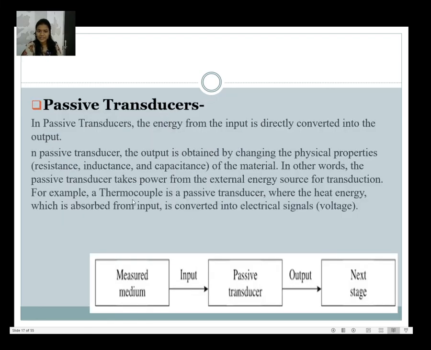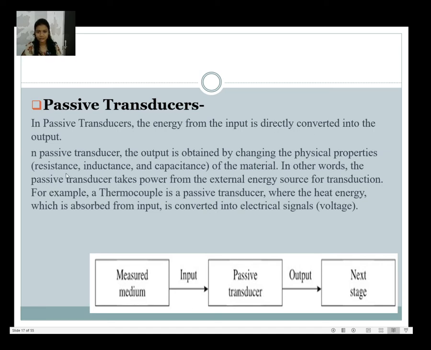Then what is a passive transducer? In a passive transducer, the energy from the input is directly converted into the output. The output is obtained by changing physical properties, meaning resistance, inductance, and capacitance of the material. So by changing these physical quantities in a passive transducer, we get the output.